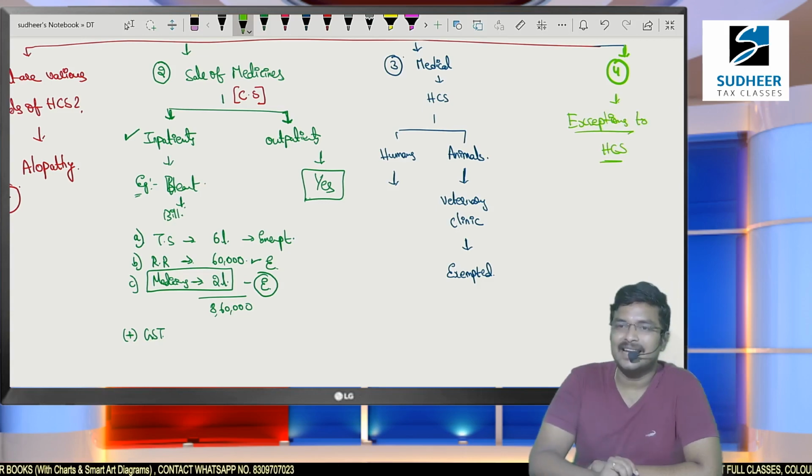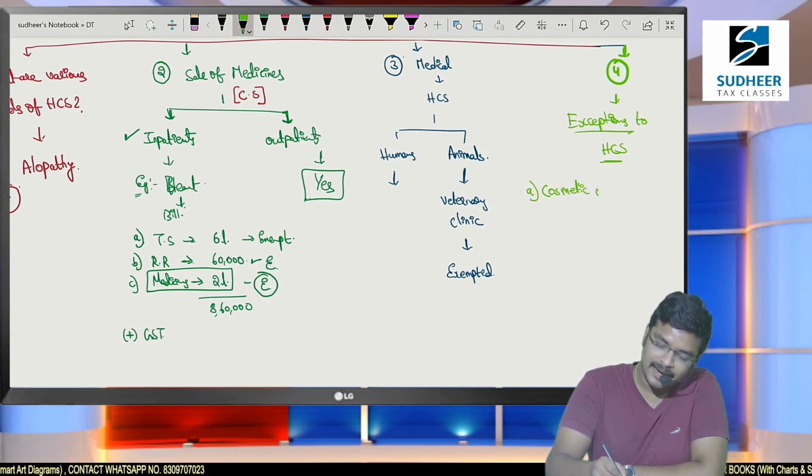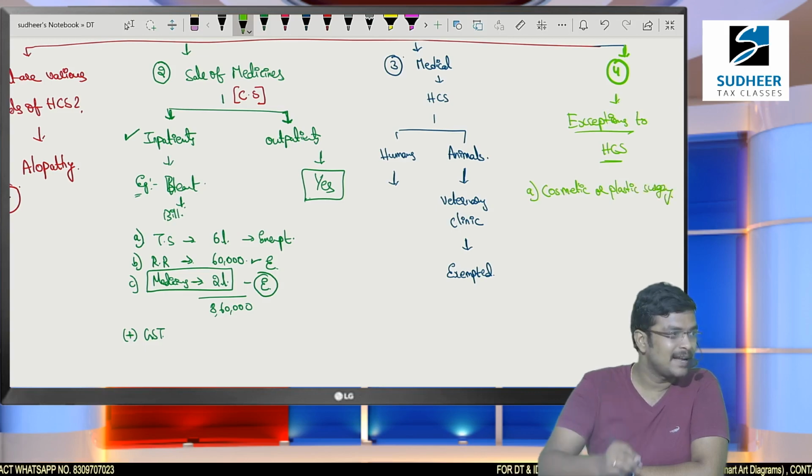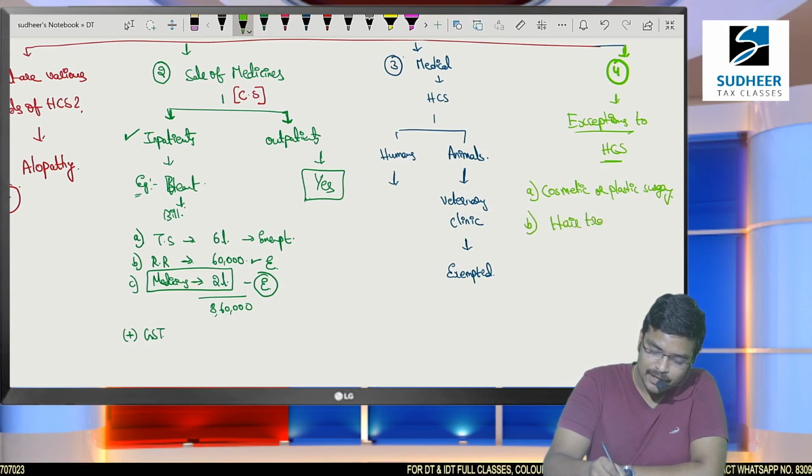There are 2 healthcare services. Number A, cosmetic or plastic surgeries. Number B, hair transplantation.